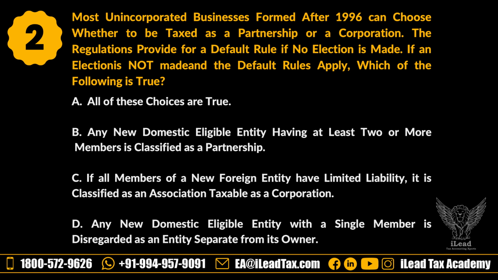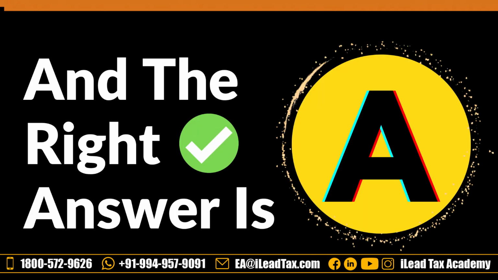B. Any new domestic eligible entity having at least 2 or more members is classified as a partnership. C. If all members of a new foreign entity have limited liability, it is classified as an association, taxable as a corporation. D. Any new domestic eligible entity with a single member is disregarded as an entity separate from its owner. Let's see the answer. The answer is A, all of these choices.